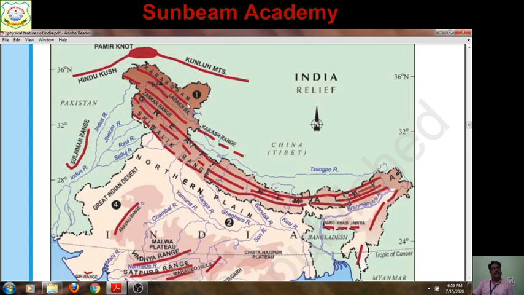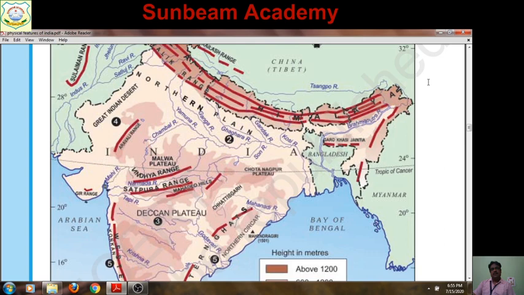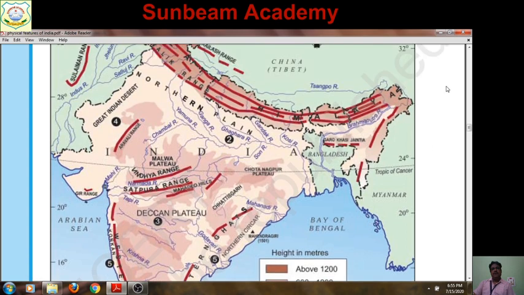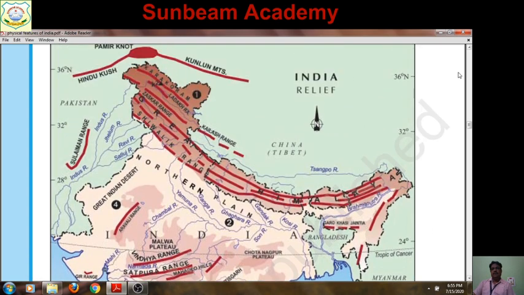In the index you have shown the symbol and written mountain range, so anybody will understand that the student has located a mountain range. But what is its name? After locating, you need to write its name, called labeling: Karakoram. So the first mountain range for this lesson to locate and label is the Karakoram.